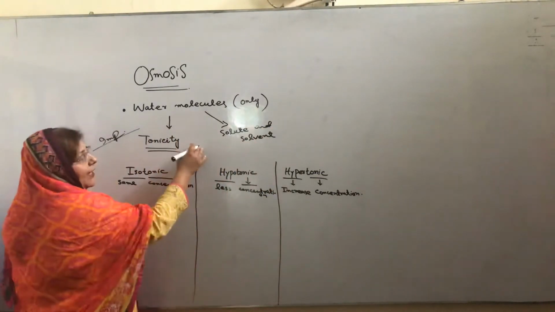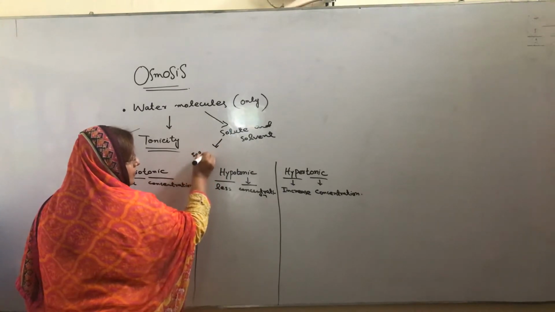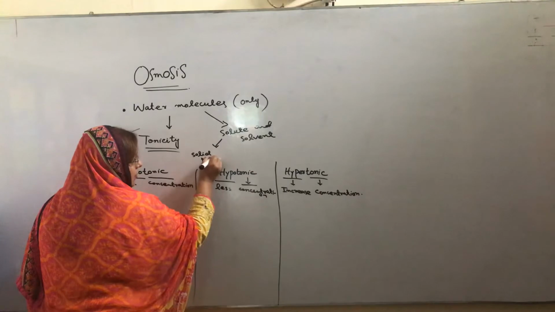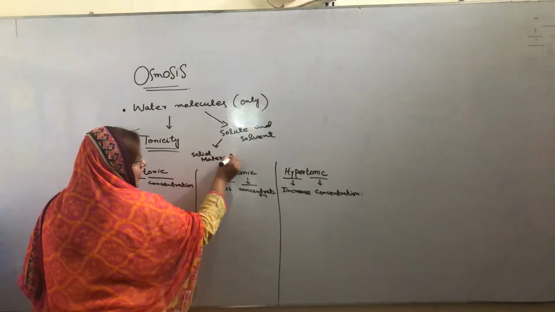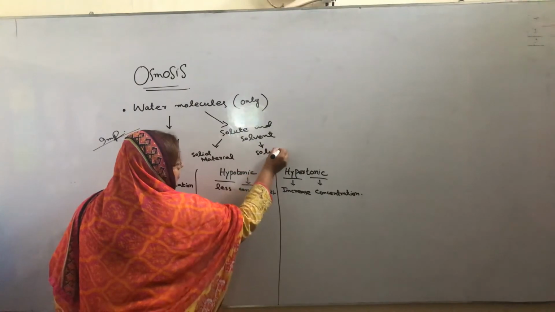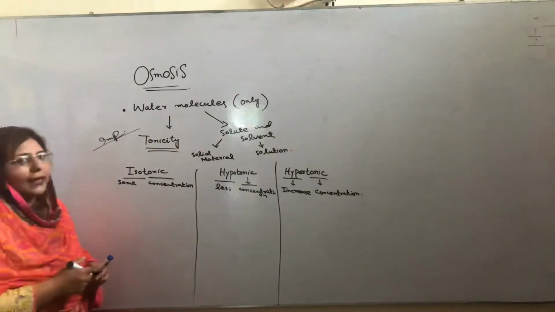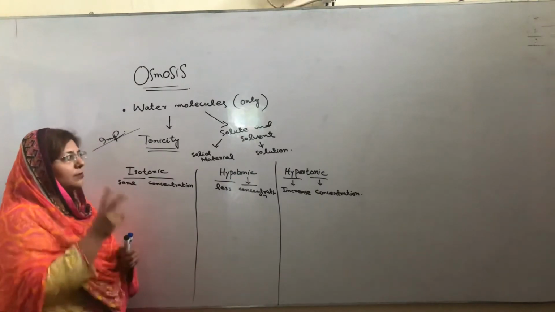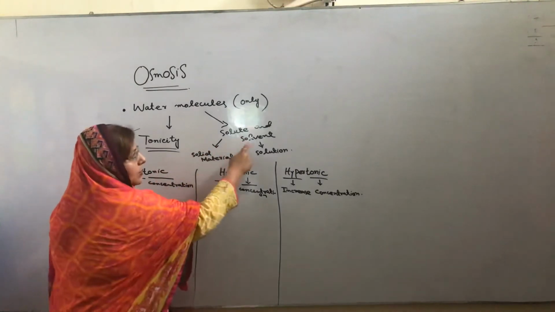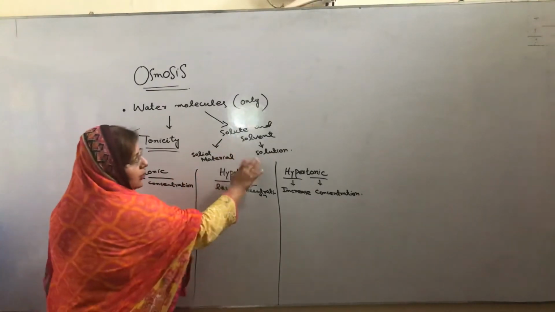Solute can be any solid material, and solvent can be a solution. All water movements happen in the solution. A solution is made by two things, solute and solvent. Solute means any solid material, and solvent means a liquid solution.